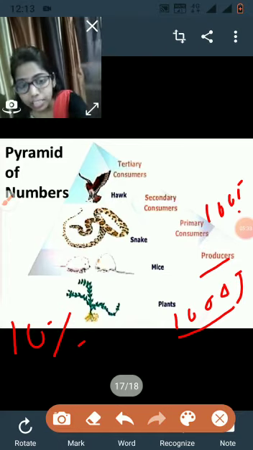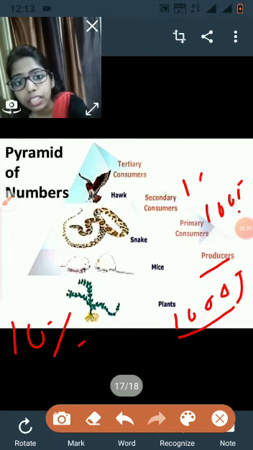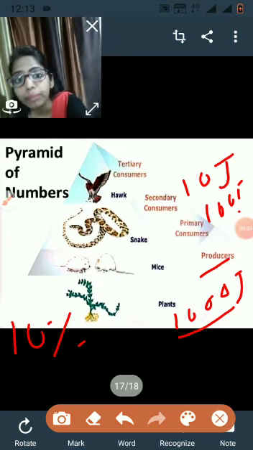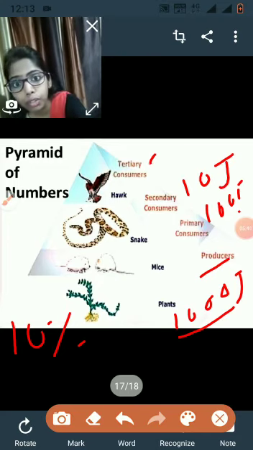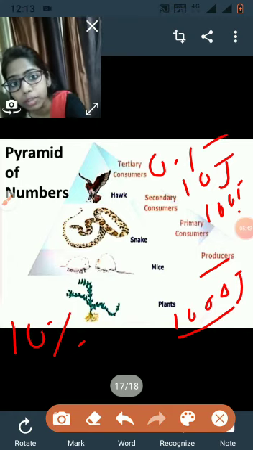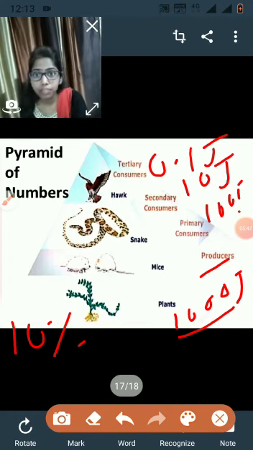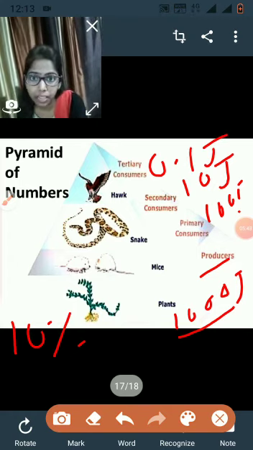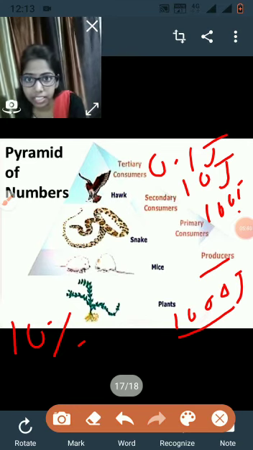Then at the secondary consumer, only 10 joules will be transferred, and at the tertiary consumer, only 0.1 joule of energy will be transferred. So as we move up in the pyramid, the energy will decrease. Is it clear?